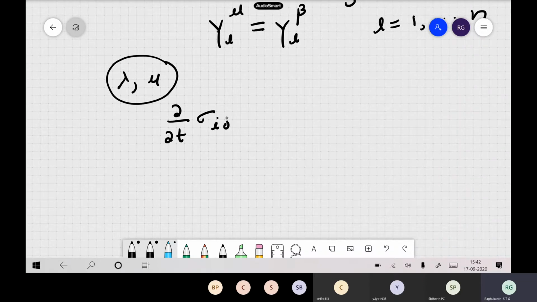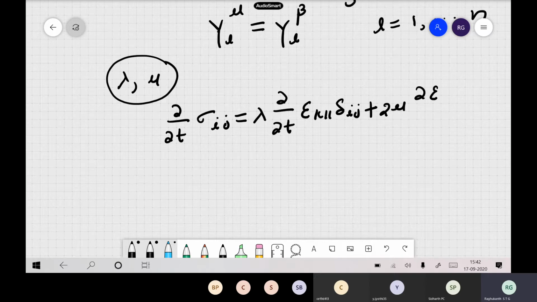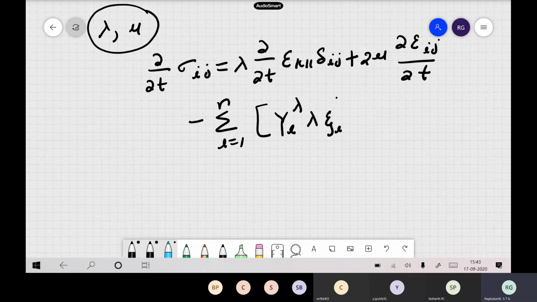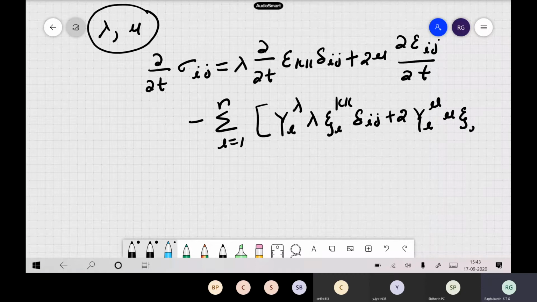So sigma ij. So in the velocity stress formulation, dou by dou t of lambda epsilon kk delta ij plus 2 mu dou epsilon ij by dou t. Okay, so minus, for the extra viscoelastic terms, L equal to 1 to n, sum of YL of lambda psi L kk delta ij plus 2 times YL mu psi L ij. Okay, so we write like this.